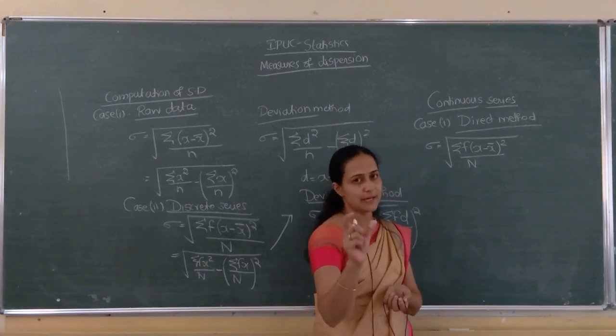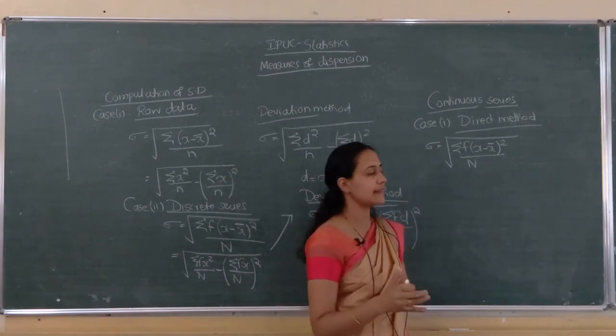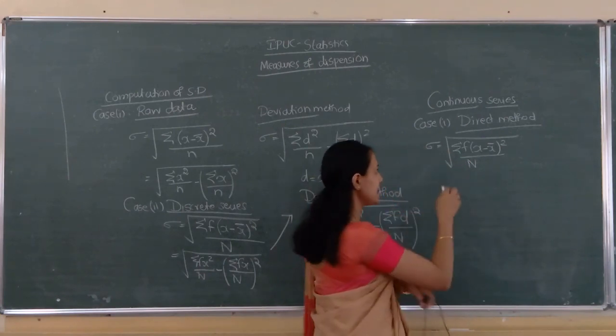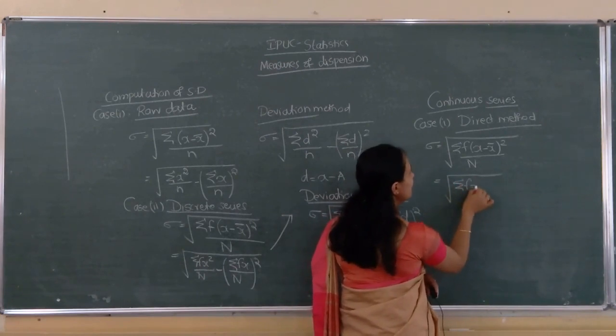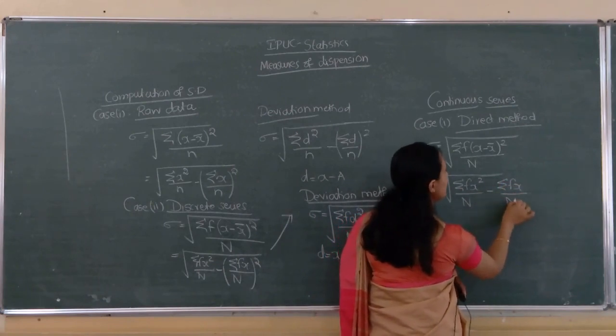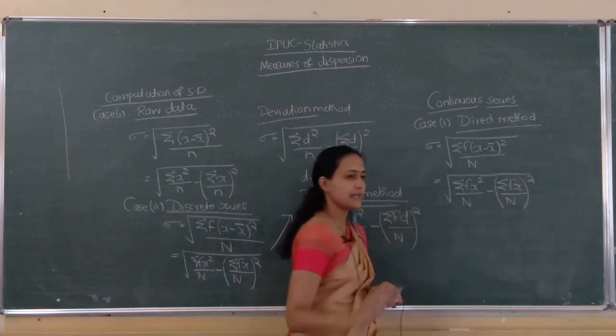We have to find x bar first. Next, whatever columns are required for that we have to construct. X here is the midpoint. Same, again another formula is sigma f into x square divided by capital N minus sigma fx by N the whole square. This one itself.